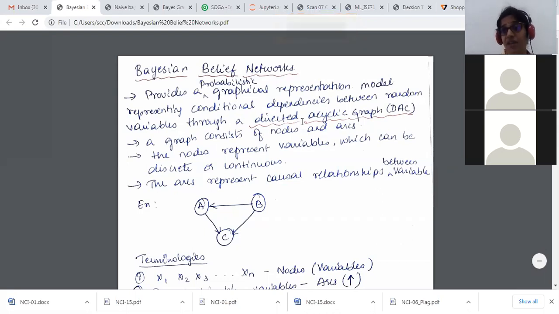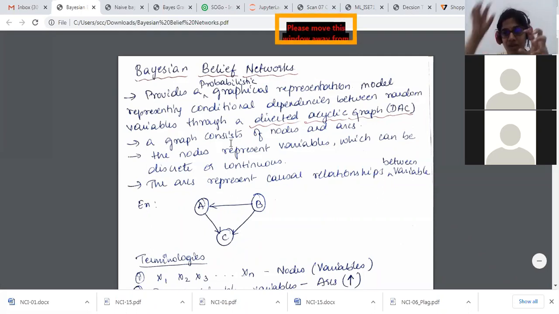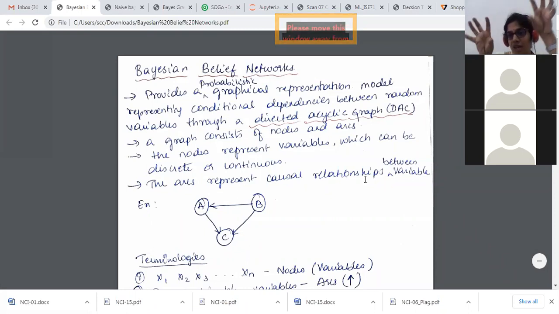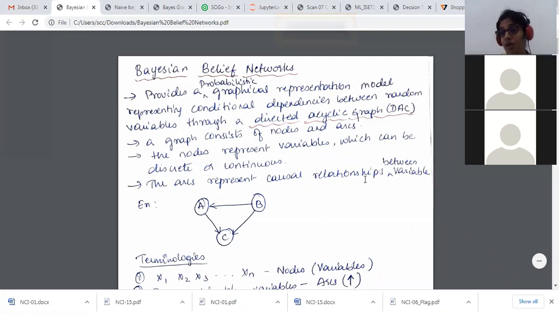Let us see what this graph has. The graph has nodes and arcs. We have the nodes and we have the arcs that give connectivity to the others. The nodes represent the variables, which can be either discrete or continuous. And the arcs represent the causal relationship between the variables. When I say arcs, there's some relationship between these two nodes. When I have A and B and an arc connected to it, obviously there's a relationship between those two variables. What kind of inference is happening? We'll be checking that with Bayesian belief networks.